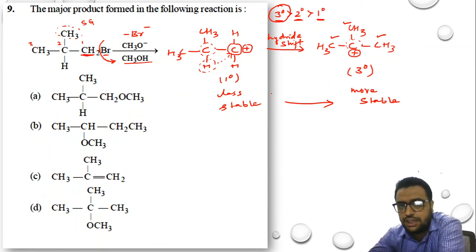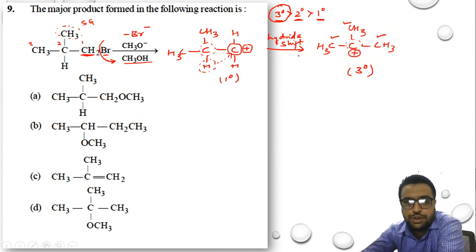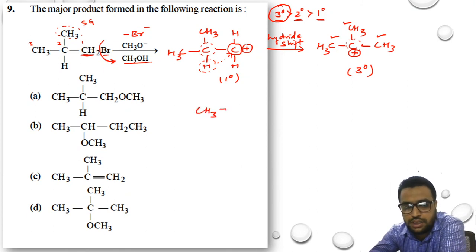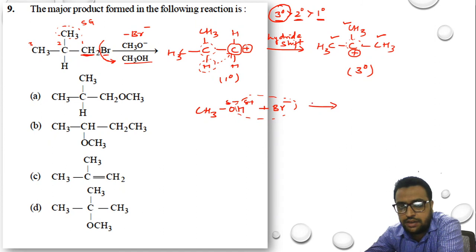Nothing. It's very simple. I'll show you over here what will happen further in the reaction. I don't want to take more time now. The video is becoming more lengthy. The bromine which has been lost, I am coming to CH3OH. In CH3OH plus Br minus, you see the oxygen is slightly negative, hydrogen is slightly positive. So what will happen? This hydrogen will combine with bromine and it will form HBr.